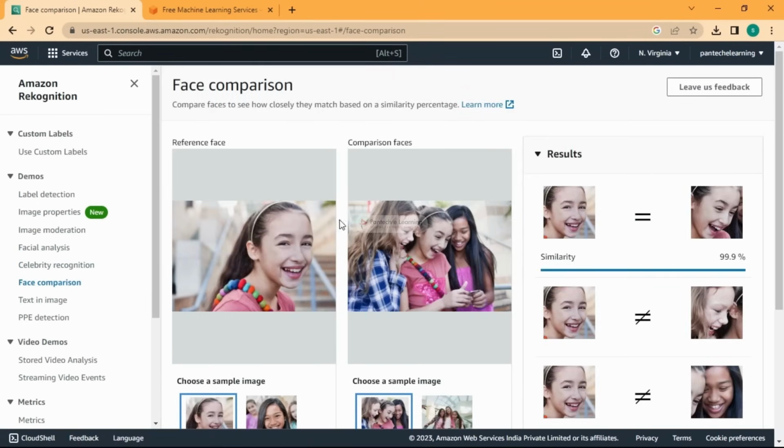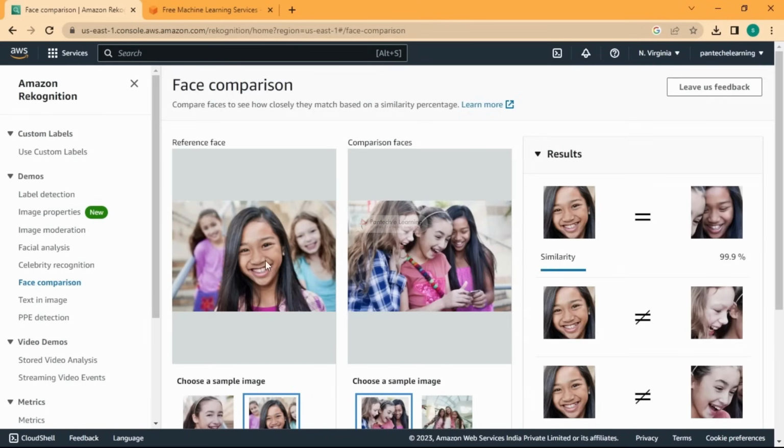Fine. And you can also go for face comparison, which means if you have two images and you want to find whether this person is in this image, whether both are matching, it is going to take the property of the face. So first it is matching with this face. Okay, it's not equal with this face, it's not equal. These two are matching, so it is giving you that they are the same person. You can go and use that too. For this person, we can find this matching with this person, so it's giving you an accurate result.